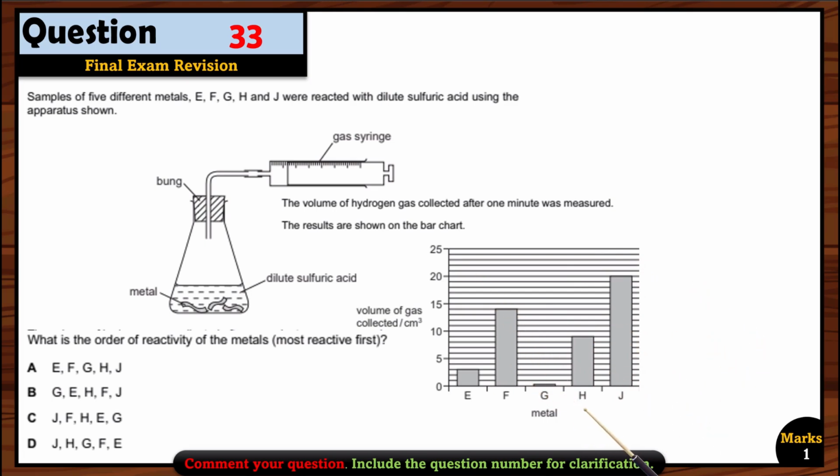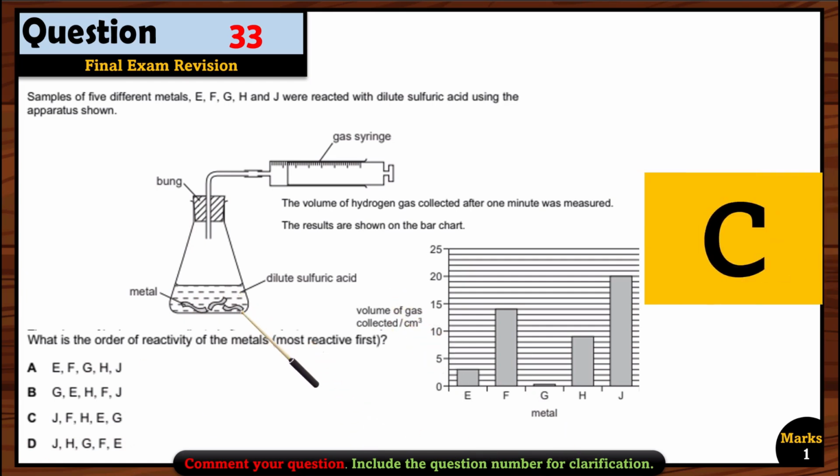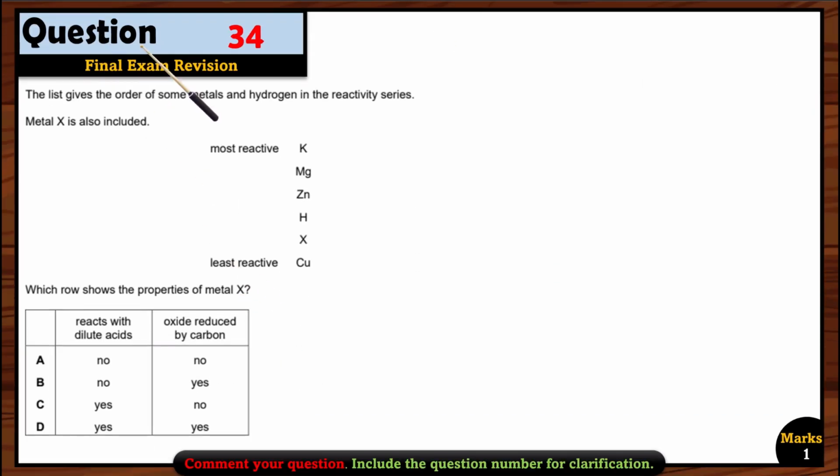Then we have F, then we have H. So J, F, and H. Where can we find J, F, and H? Yes, this option: J, F, and H. And then we have E and then G. So that means this is the right option because we have to choose the most reactive first, right? So J should come first. So option C is correct.